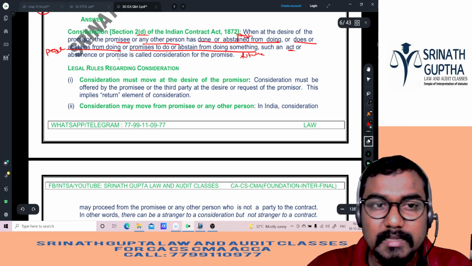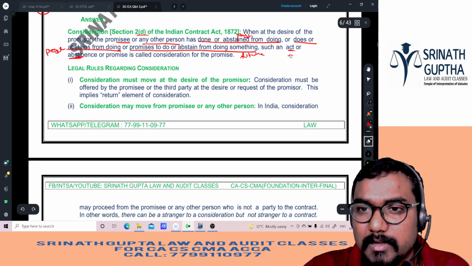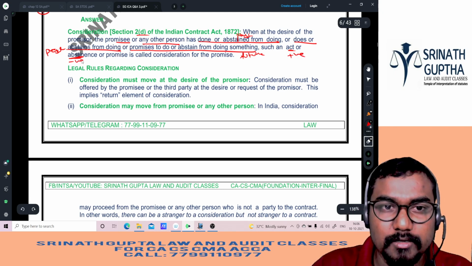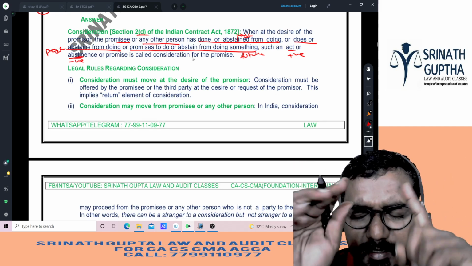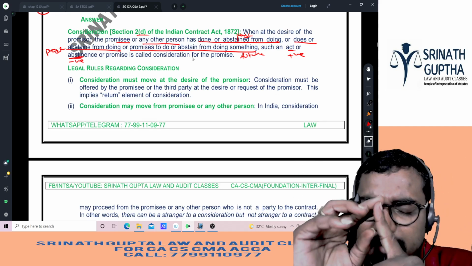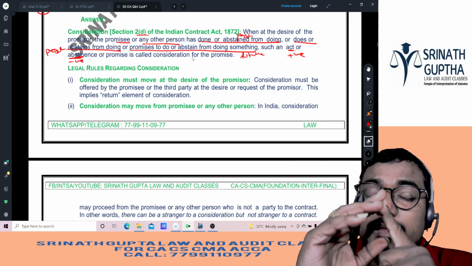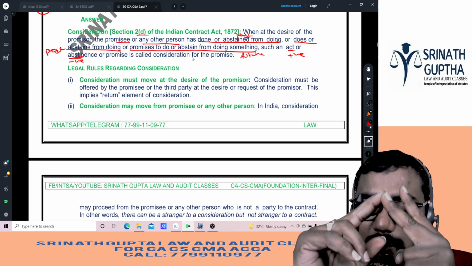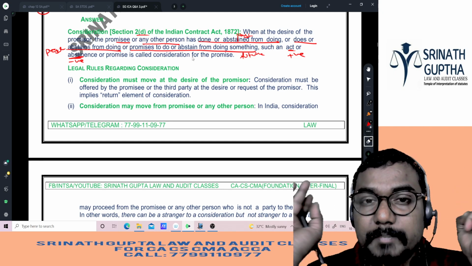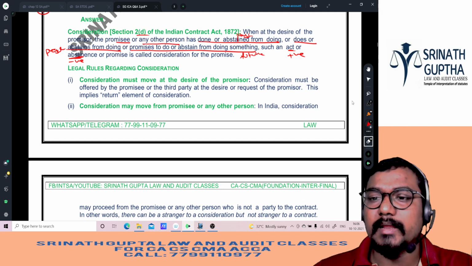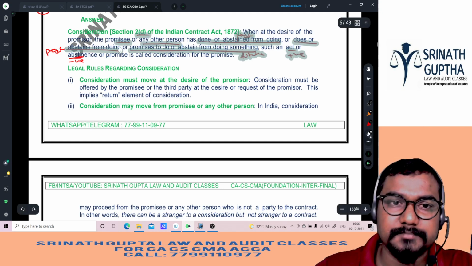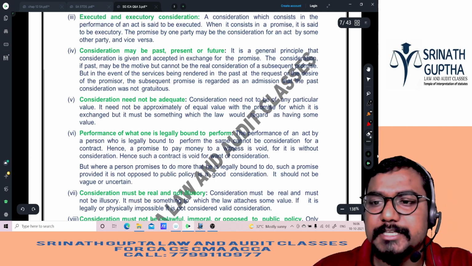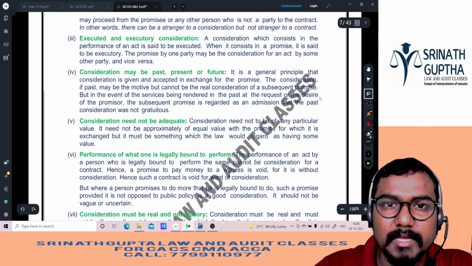To such an act or abstinence. Act means positive, abstinence means negative. Such a promise is called a consideration for the promise. So what is the summary? Here, consideration may move from the promisee or a third party. It can be present, past, future. Consideration can be positive. Consideration can be negative. So if you write this definition, beta, how many marks will they give you? 3 marks. Let us see the essentials of a valid consideration one by one, beta.